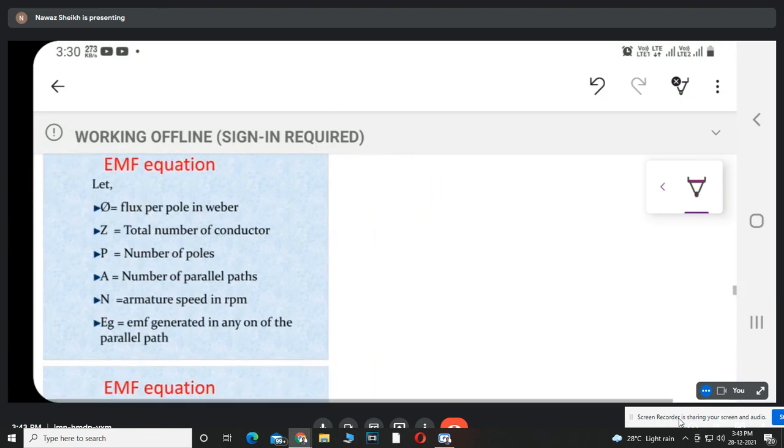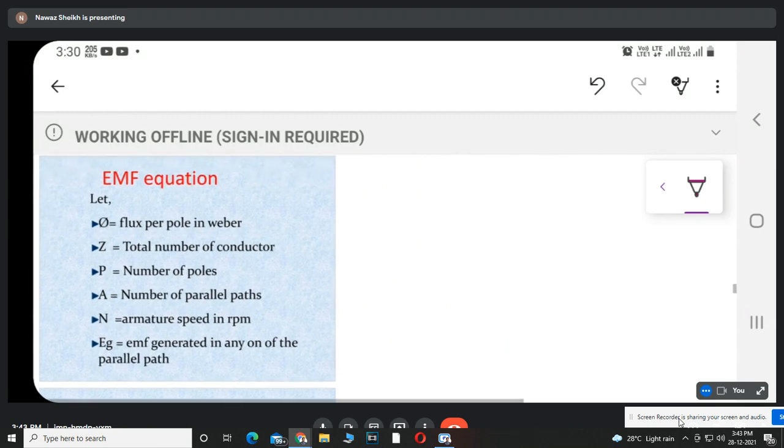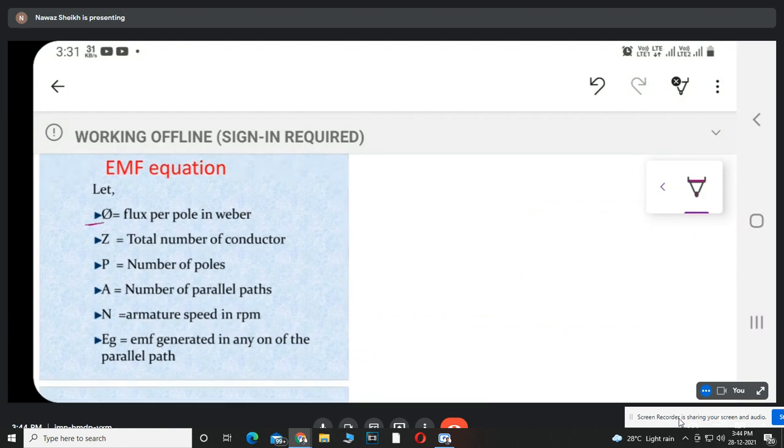Now next is the EMF equation, the EMF equation of DC machine. Phi is the flux per pole in Weber. Z is the total number of armature conductors, P is the number of poles, A is the number of parallel paths, N is the armature speed in RPM, and Eg is the generated EMF.